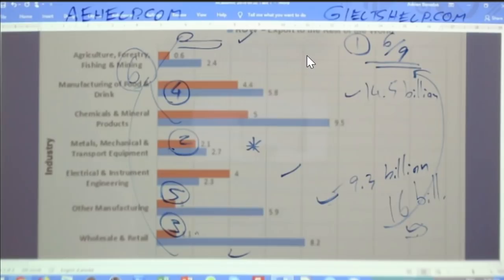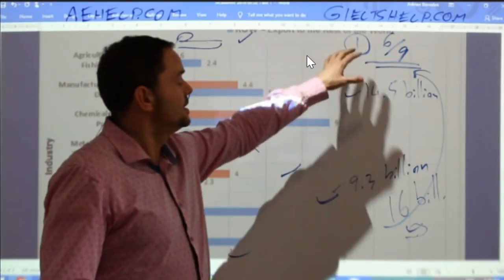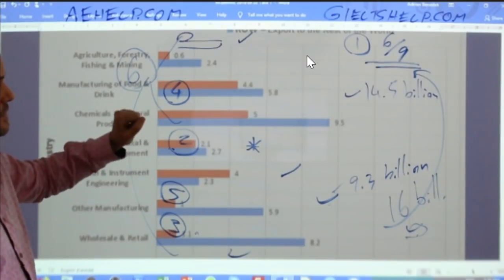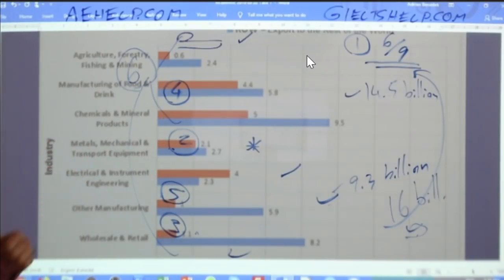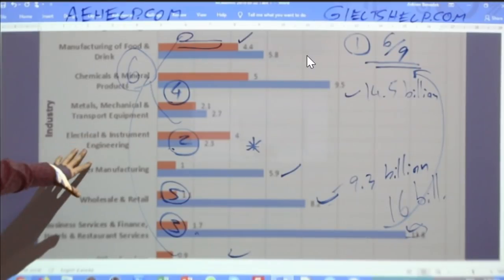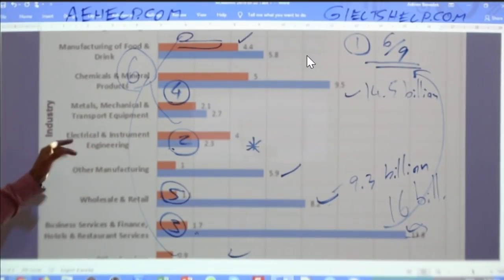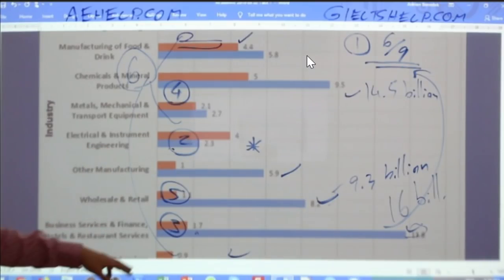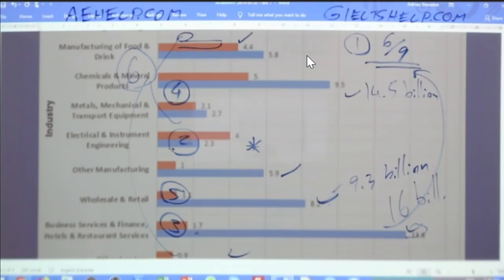All right. So point number 1, 6 of 9 of these industries sees much greater revenue from the rest of the world than within the UK. That's point number 1. Point number 2, the only industry which earns more within the UK than the rest of the world, it just fits well there, is electrical instruments and engineering. Number 3, the greatest grossing industry is business services and finance.